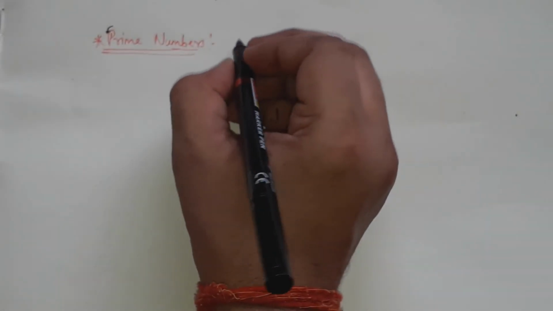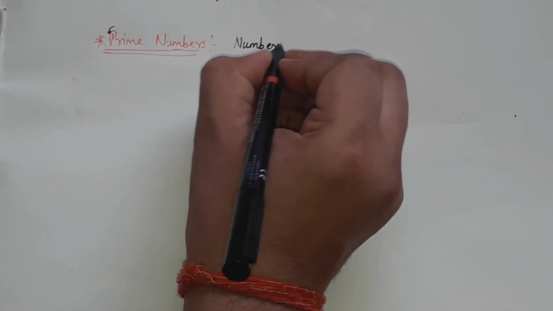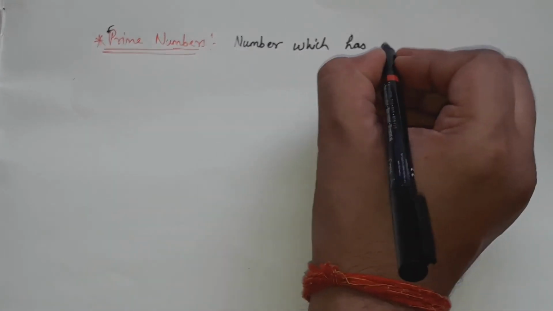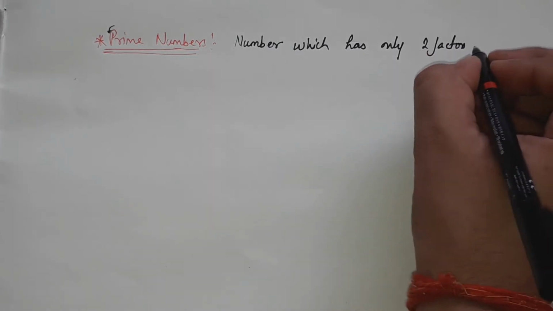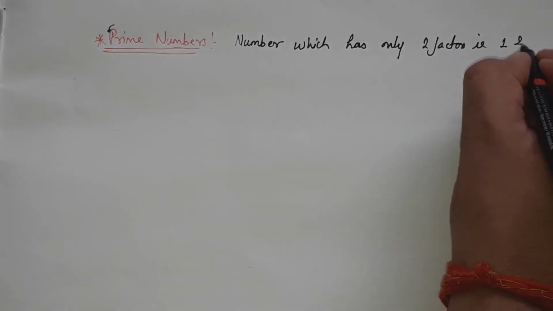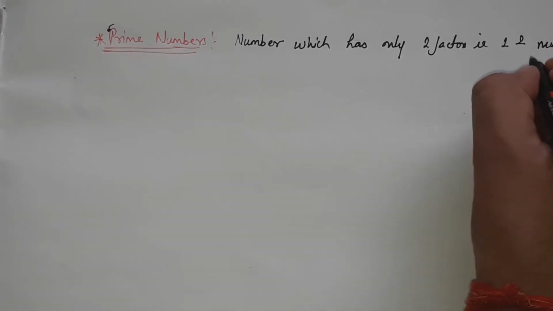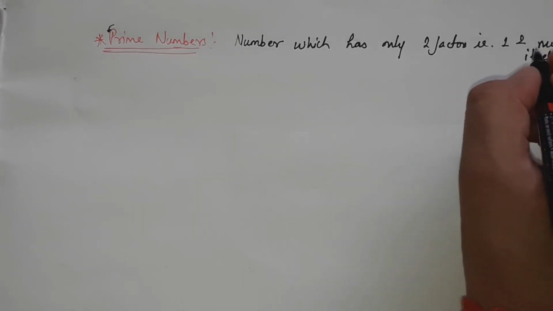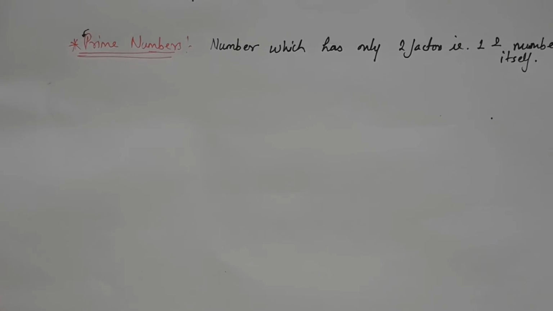Prime numbers are numbers which have only two factors, that is 1 and the number itself. So a number which has only two factors is called a prime number.